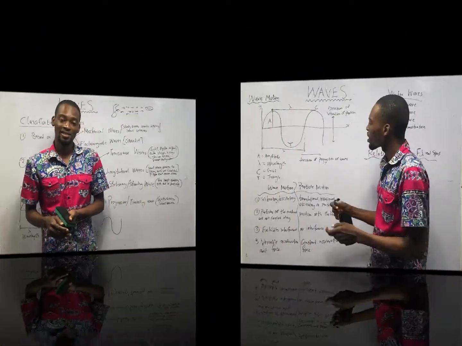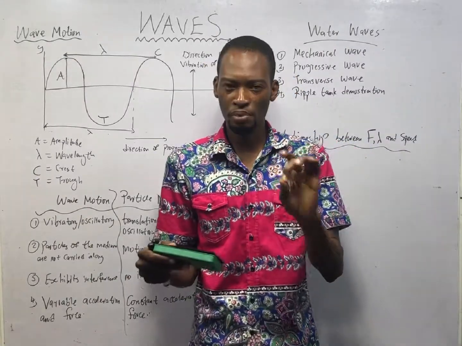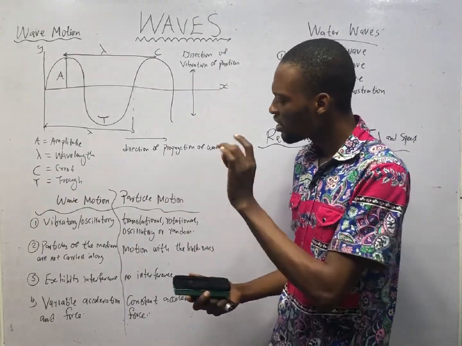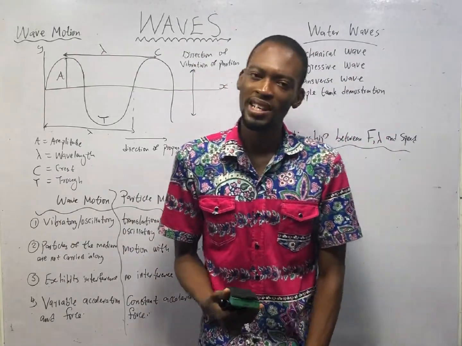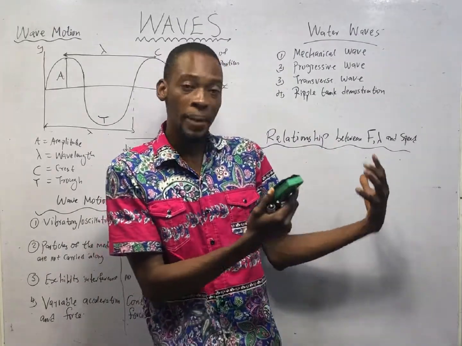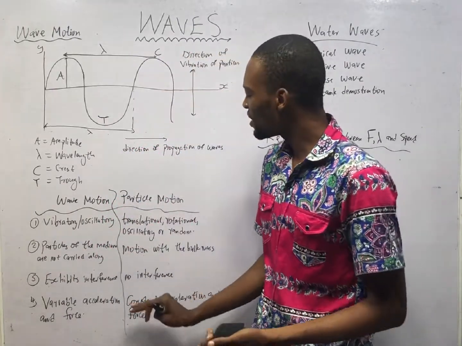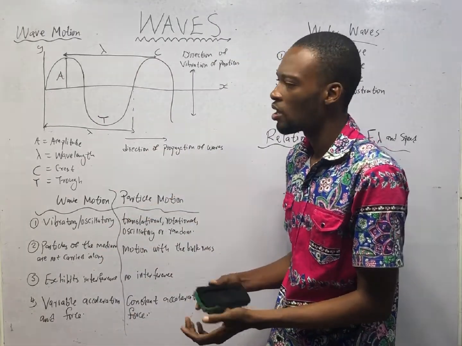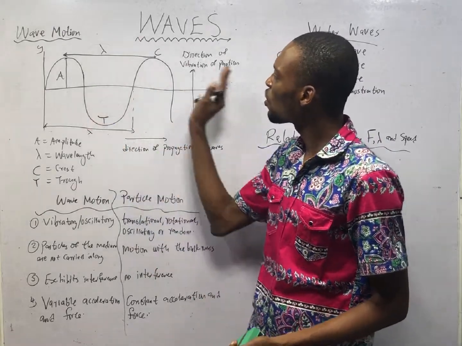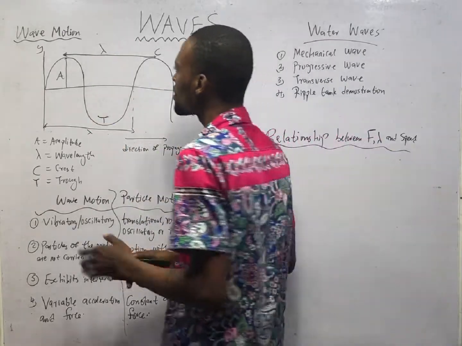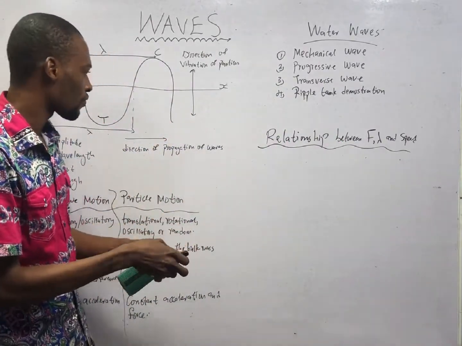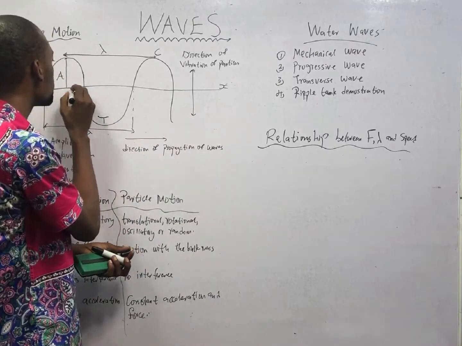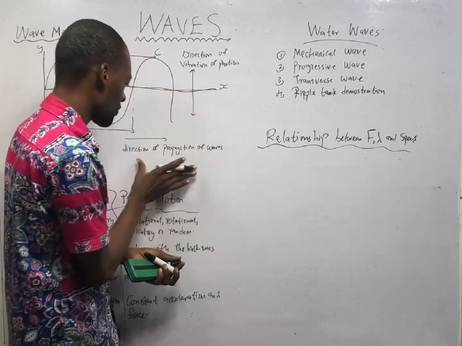for calculation. Wave motion possesses certain properties, and it is different from particle motion. Remember, earlier in this video, I compared particles and wave. In this case, I will compare wave motion and particle motion. Before then, look at this typical wave. This is the y-axis, this is the s-axis. And here is the direction of propagation of the wave. The wave is moving in this direction.